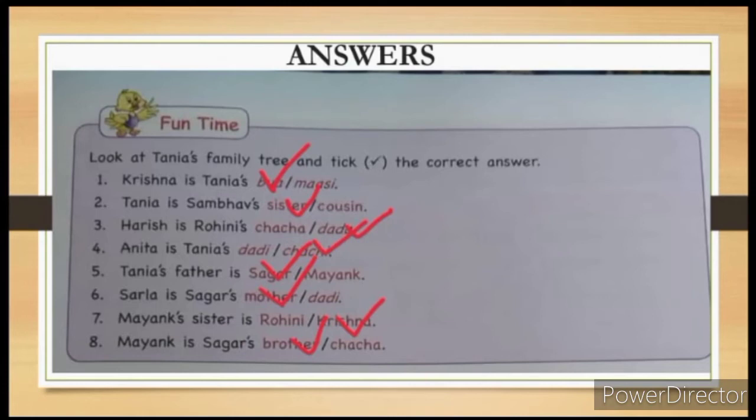So children, answers are given here. You have to simply tick the correct answer, which I have done here. You have to do it likewise in your book, and then you will do this exercise in your notebook also.